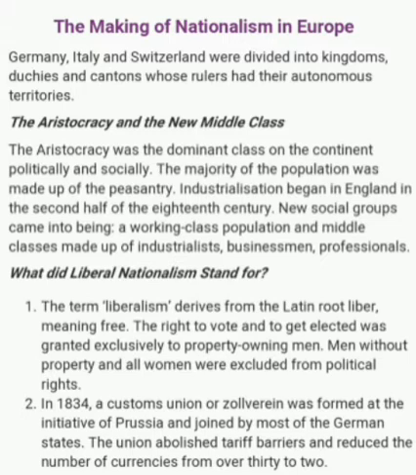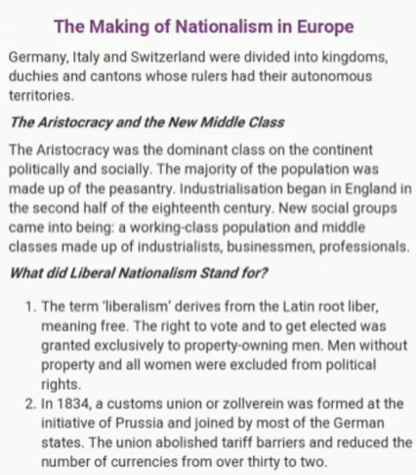Next is, what did liberal nationalism stand for? The term liberalism derives from the Latin root liber, meaning free. The right to vote and to get elected was granted exclusively to property owning men. Means the people having property had the right to vote and get elected. Men without property and all women were excluded from political rights.